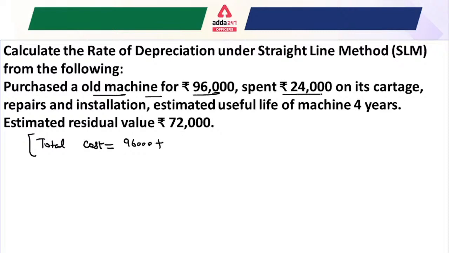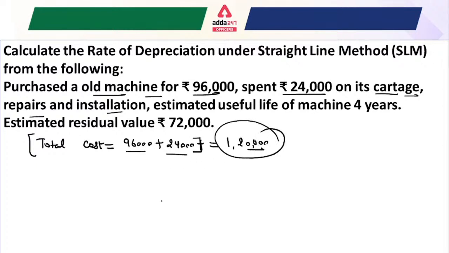After that it spent 24,000 rupees on its cartage, repairs and installation. So the whole amount is 24,000, and the total cost is given. So the total value will be 1,20,000 rupees. That would be the total cost of the machine.